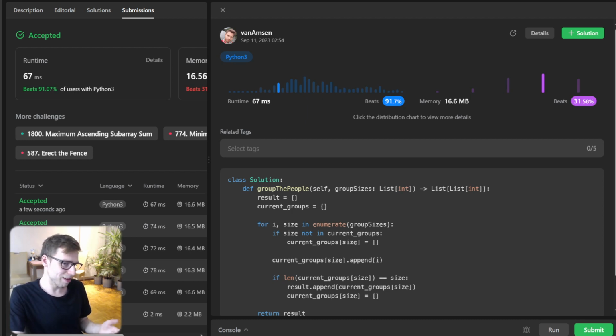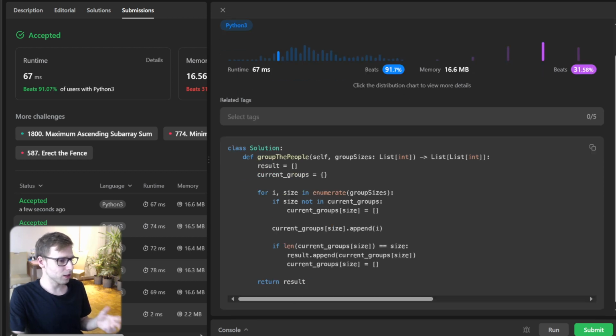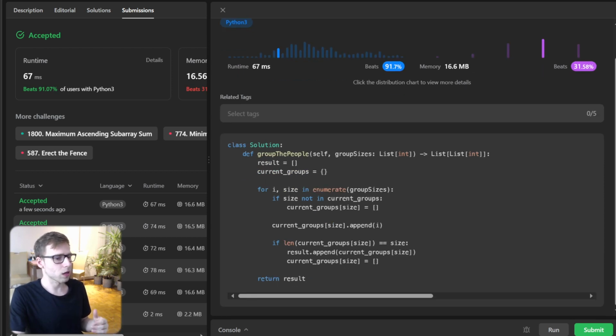Group the People Given the Group Size They Belong To, using a Python dictionary. Quite a straightforward implementation, but efficient. And if you want to see a solution in other languages like Java, Rust, Go, C++, and much more, check the link in the video description.